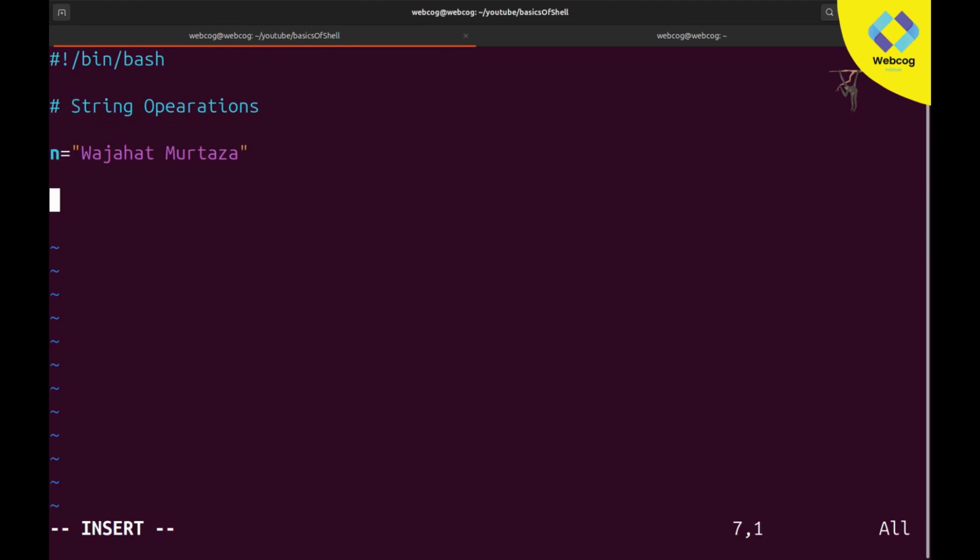So let's try to find out the length of our variable, the value which is stored in your variable. For this you can directly echo the length, or you can also create a variable for it. I'll prefer to create a variable by the name of length.